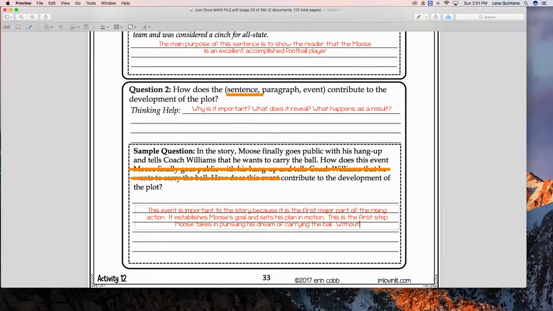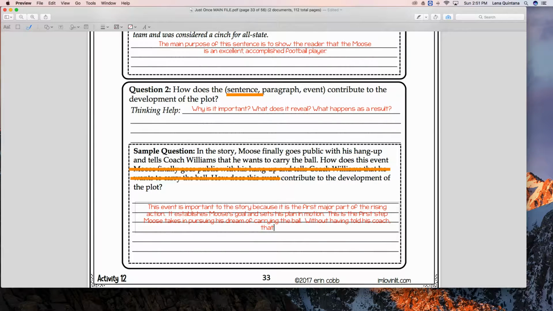Without having told his coach, that never could have happened. Okay, so this is what we're writing. This event is important to the story because it is the first major part of the rising action. And my spacing is all off. I hope you can read that. It establishes Moose's goal and sets his plan in motion. This is the first step Moose takes in pursuing his dream of carrying the ball. Without having told his coach, that never could have happened.